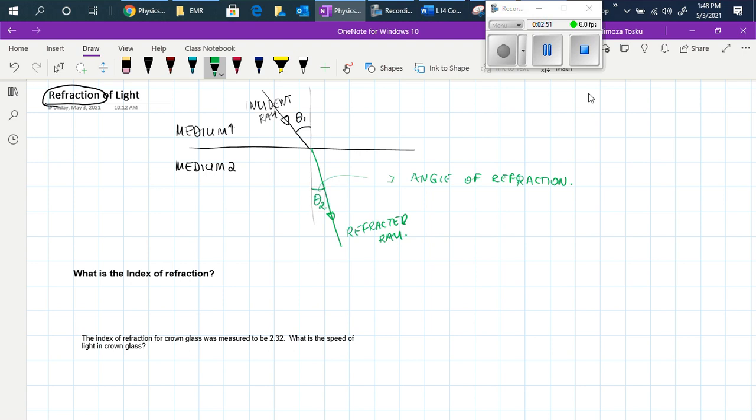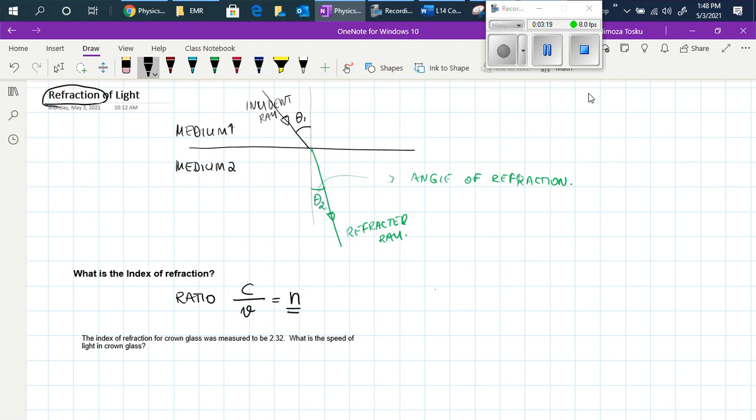So now, what is the index of refraction? It is actually the ratio of the speed of light in a vacuum to the speed of light in that particular medium. Speed of light in vacuum and the speed of light in that medium. This is denoted with a lowercase n.